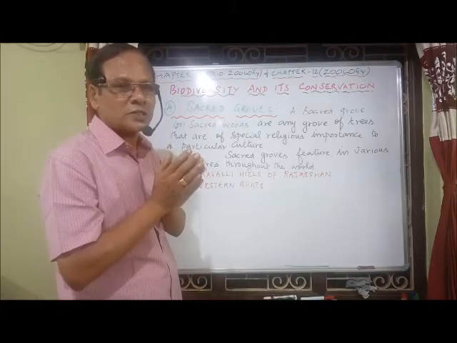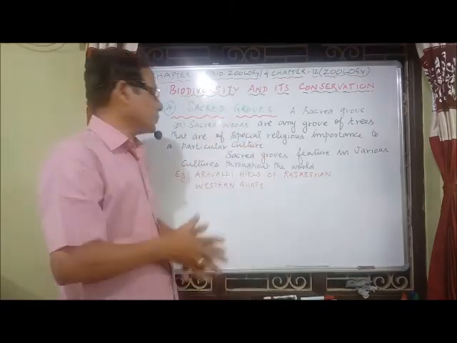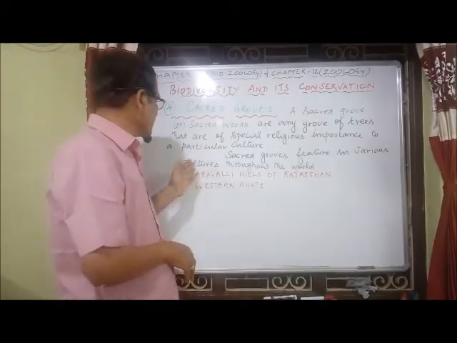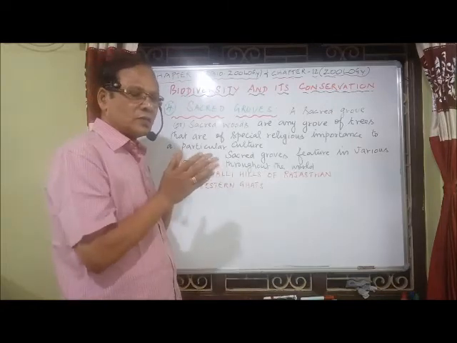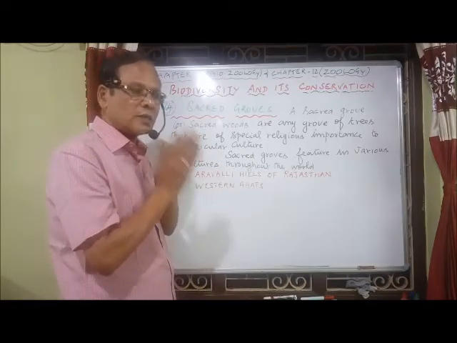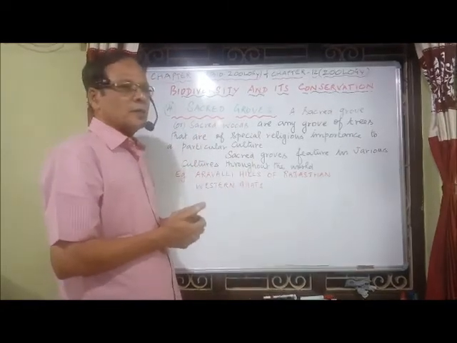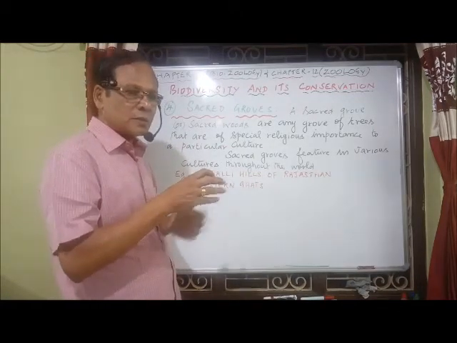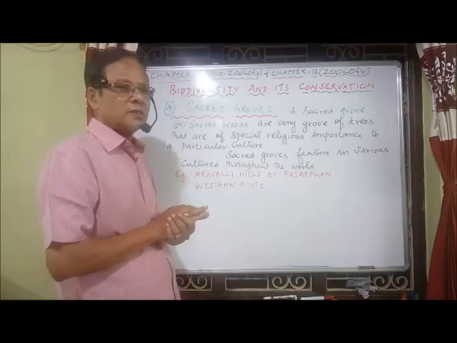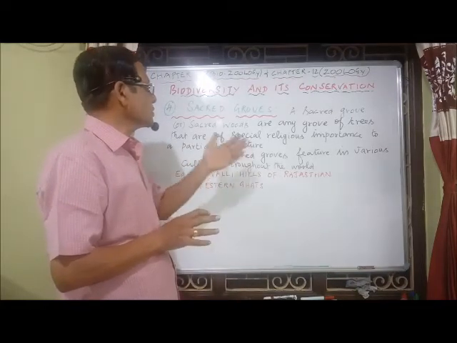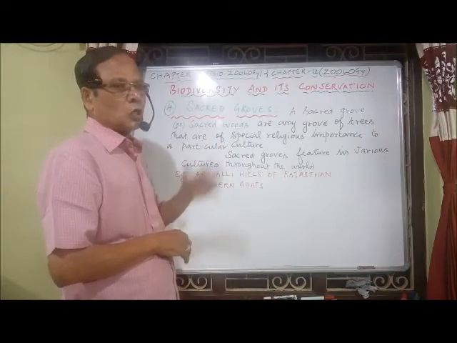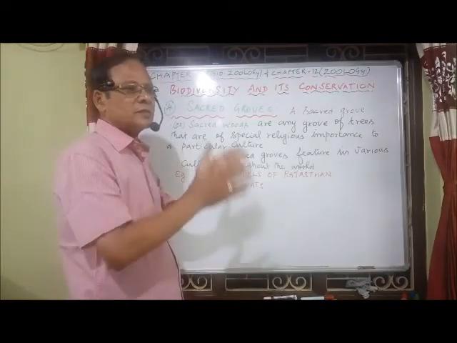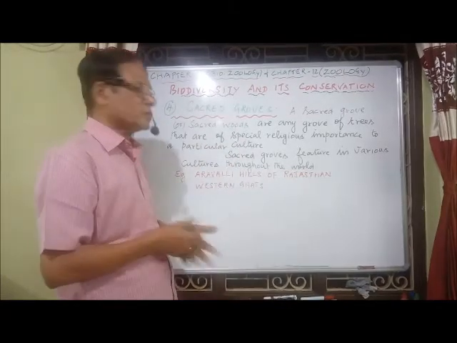Sacred groves feature in various cultures throughout the world. They are a group of trees in an area linked with religious features and cultures.